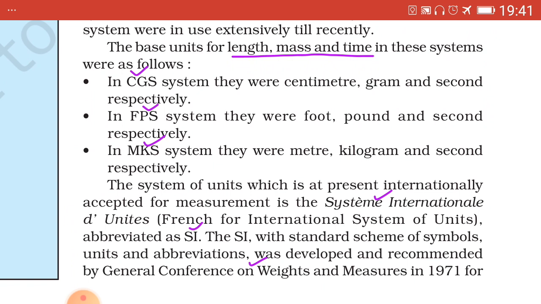Similarly for acceleration, equal to velocity upon time, that is a equals v upon t, equal to m by s square, or it can be written as m s raised to minus 2.